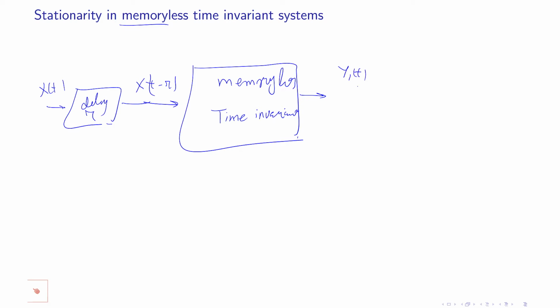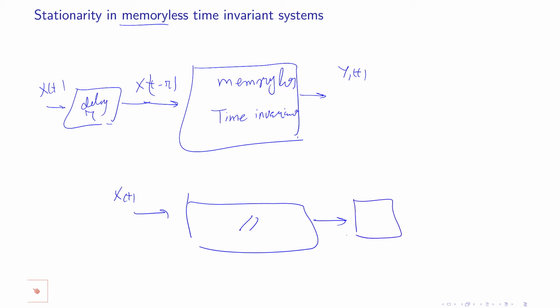Now, if I put x of t to the same system, you get an output, let's say y of t, and then you put a delay of 2, you get y of t minus 2. So if these two outputs, y2 of t and y1 of t, are equal for all possible delays and for all possible input signals, then I call this system time invariant.